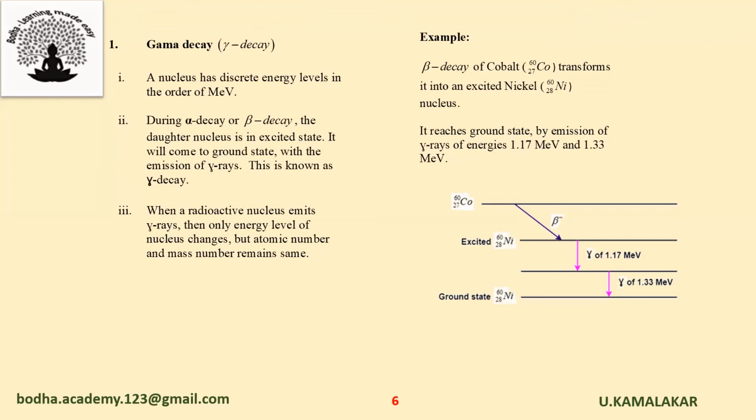When a radioactive nucleus emits gamma rays, only the energy levels of the nucleus change, but the atomic number and mass number remain the same. Example, beta decay of cobalt transforms it into an excited nickel nucleus. It reaches the ground state by emission of gamma rays of energies 1.17 million electron volts and 1.33 million electron volts.